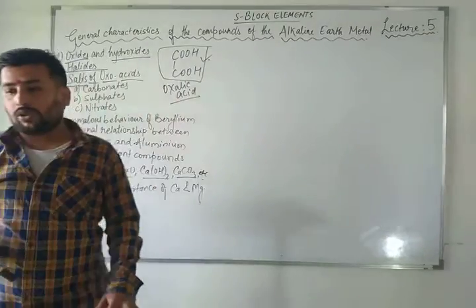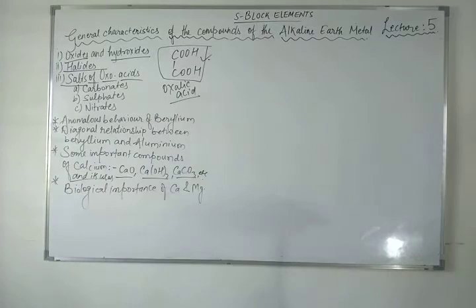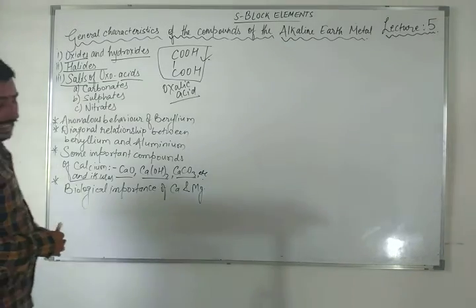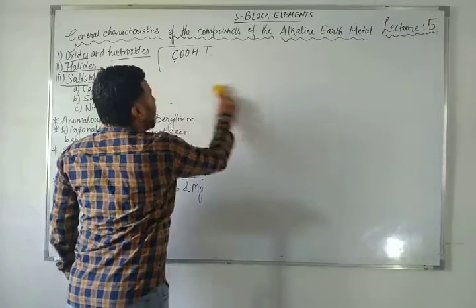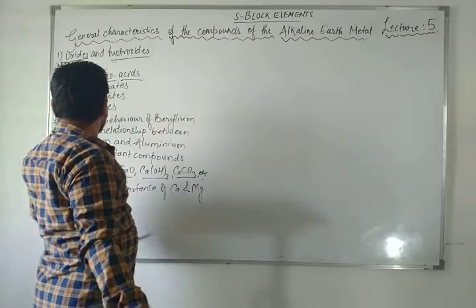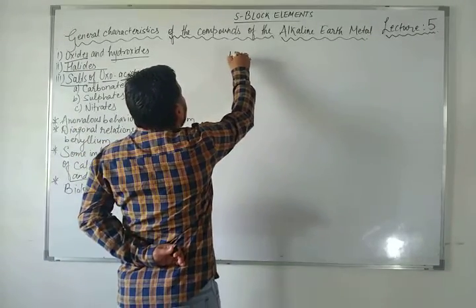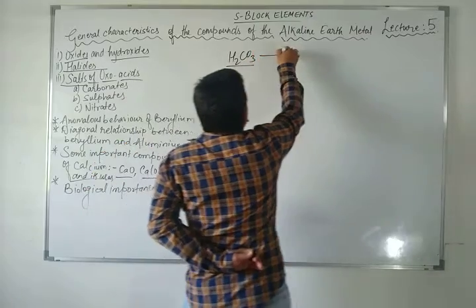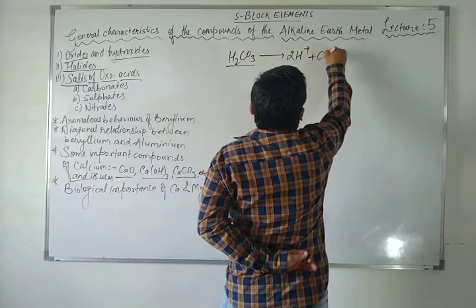When all the other alkaline earth metals react, they give you carbon dioxide forms. Carbon dioxide, CO2, they will release it, right? So how have these carbonates come? From carbonic acid, H2CO3. Carbonic acid, H2CO3, dissociates into 2H plus and CO3 2 minus.